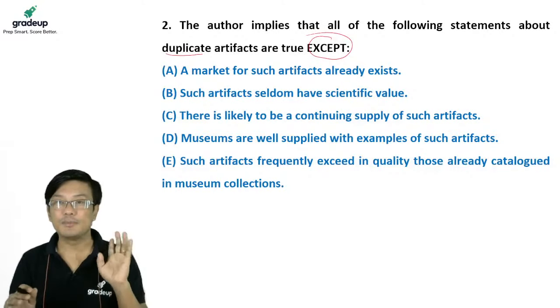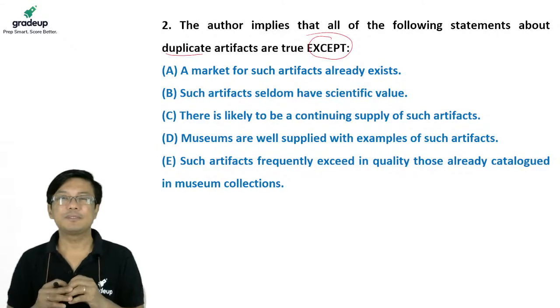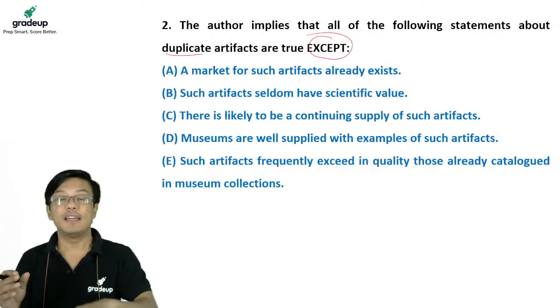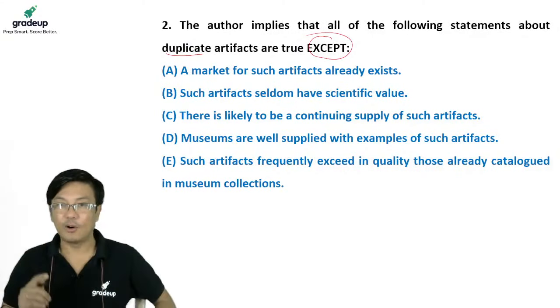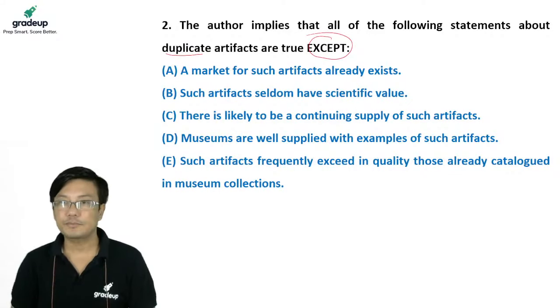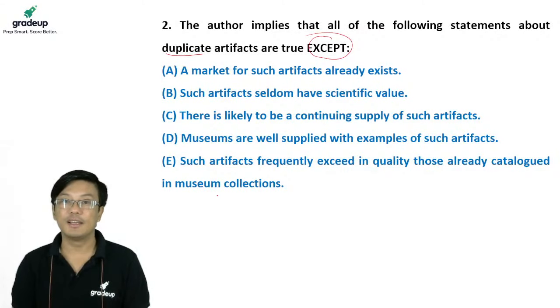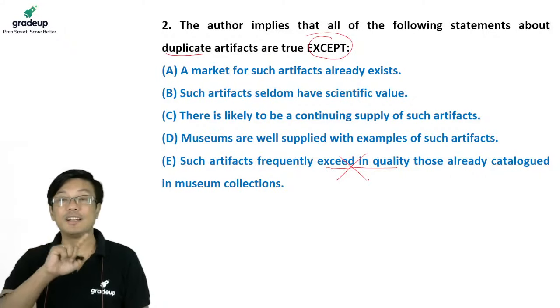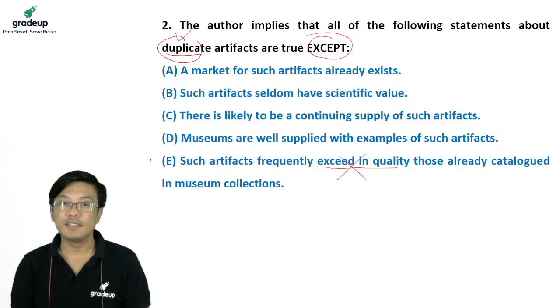In fact, his argument is based on this: when we find things, they are not found uniquely. Sometimes, or in most cases, you find many of them which are similar to each other. That is why, sell one, and it won't make much difference. That was his entire argument. The meaning of duplicate does not mean that it is less in quality. So what is wrong is that such artifacts frequently exceed in quality. They are neither more nor less. All of them are equal in quality. That was what duplicate meant. So the answer is E.